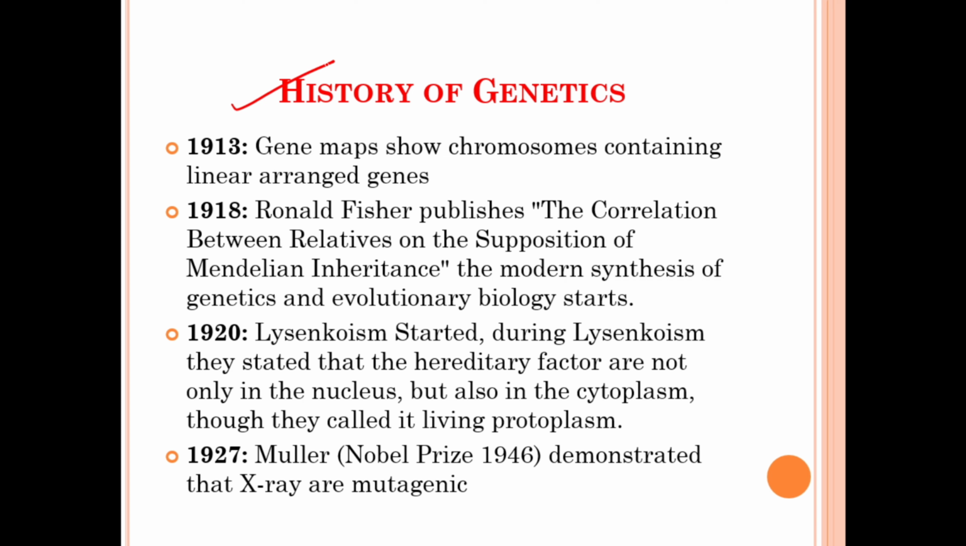Moving on in the history of genetics, in the year 1913, the gene map shows the chromosome containing linearly arranged genes. In the year 1918, Ronald Fisher publishes the correlation between relatives on the supposition of Mendelian inheritance. The modern synthesis of genetics and evolutionary biology starts in 1918. In the year 1920, Lysenkoism started.